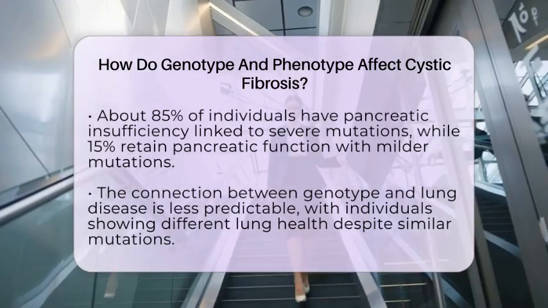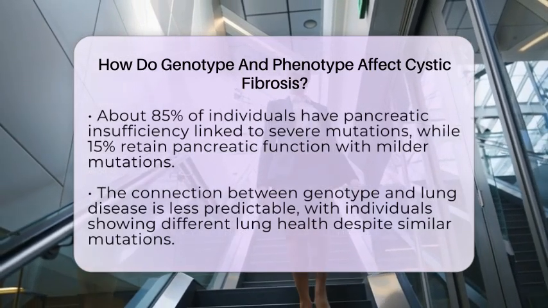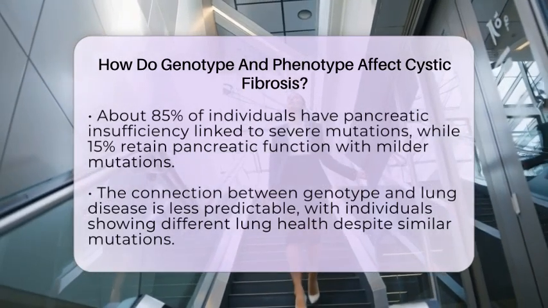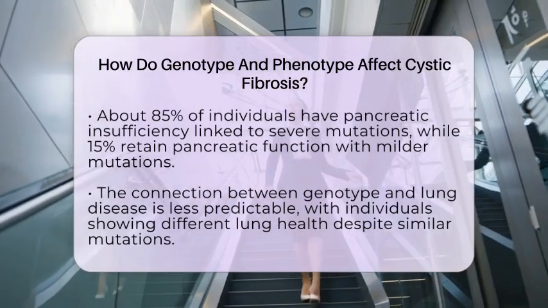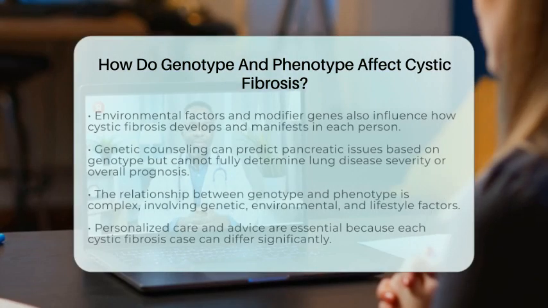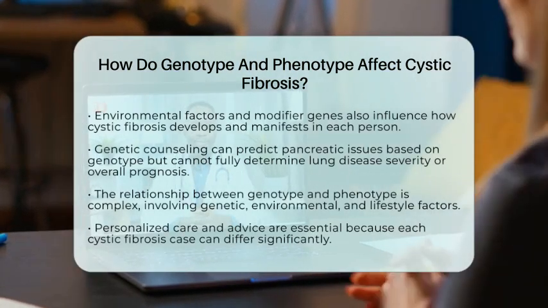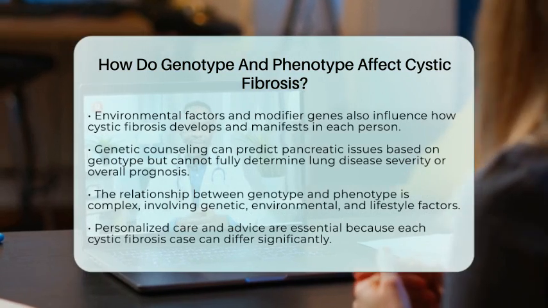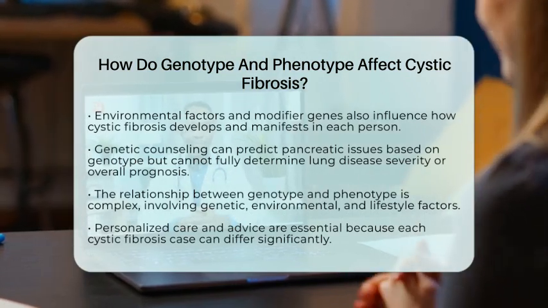For genetic counseling, understanding the genotype helps predict certain aspects of the disease, especially pancreatic function. However, it cannot fully forecast lung disease severity or overall outlook because of the influence of environmental and other genetic factors. This is why counseling emphasizes the variability and the importance of personalized care.